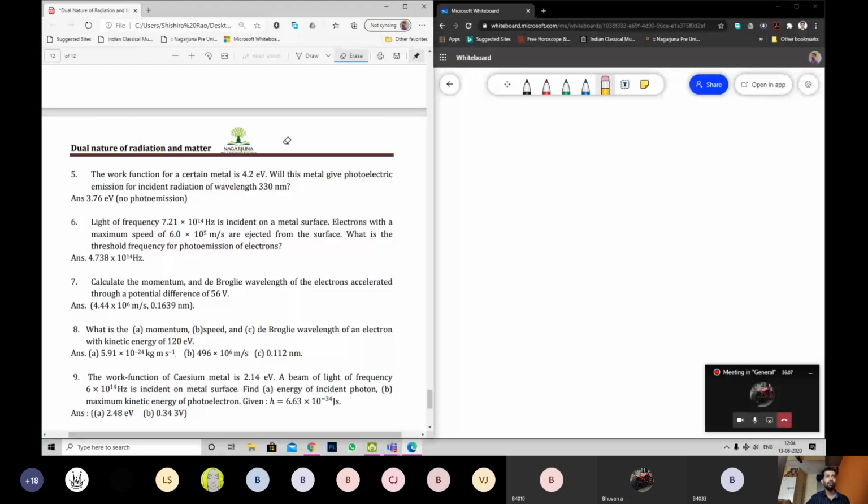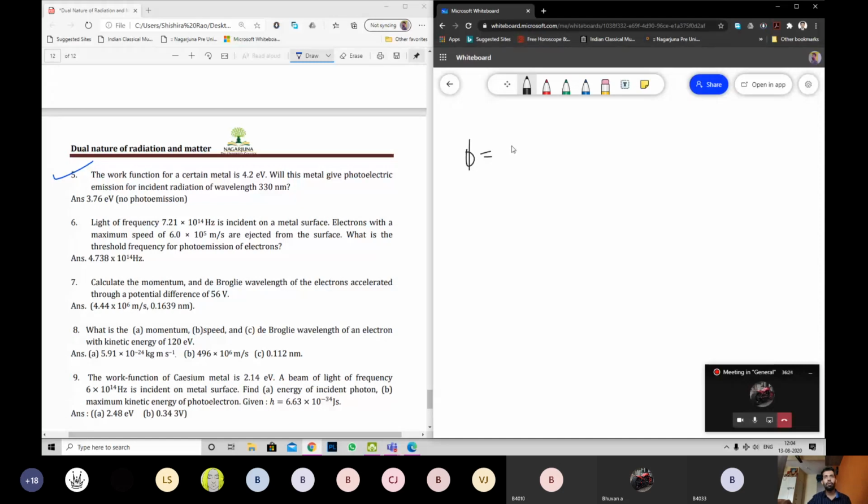Next one. Question number 5. The work function of a certain metal is 4.2 electron volt. Work function equals how much? 4.2 electron volt. Will the metal give photoelectric emission for incident radiation of wavelength 330 nanometer? The radiation that is coming in has a wavelength, not frequency, wavelength of 330 nanometer.